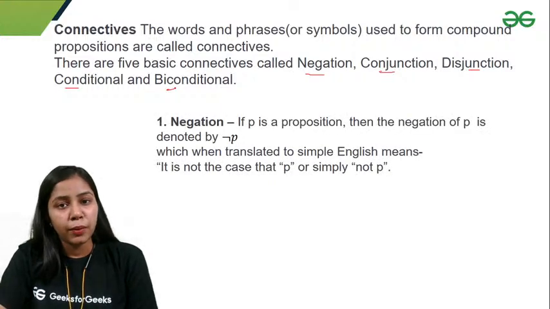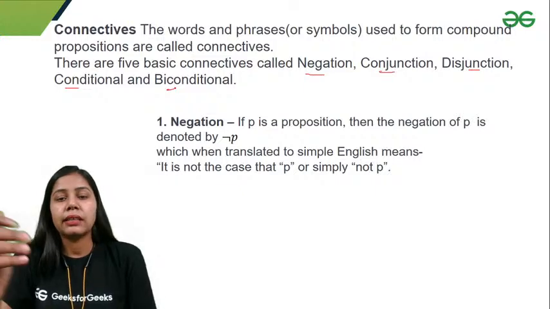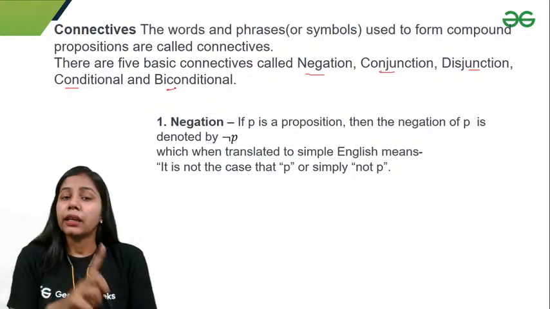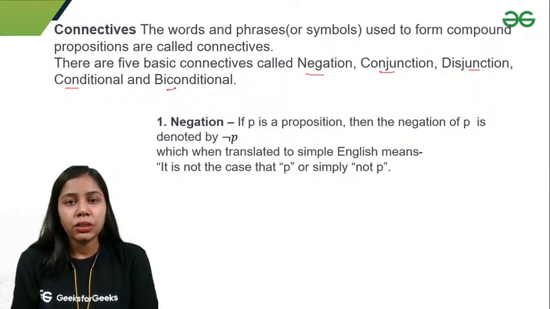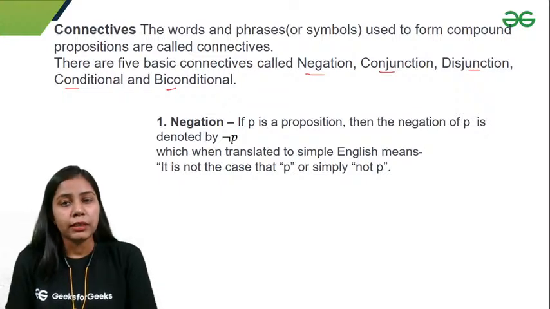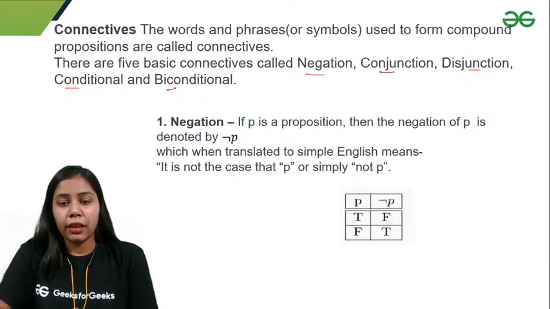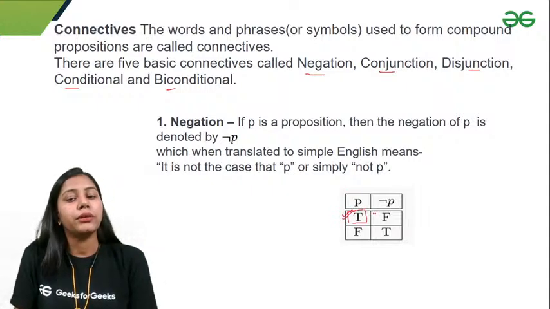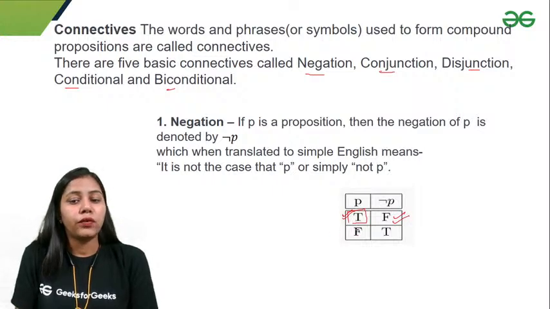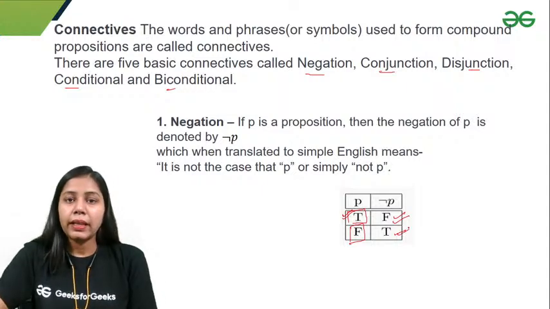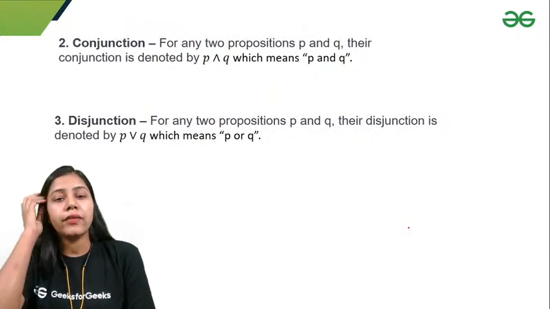If I have any proposition and I take a negation of the statement, like if I say that 2 is an even number, its negation means 2 is not an even number. The truth value of 2 is an even number is true, but the truth value of 2 is not an even number is false, right? So that is negation. If P is a proposition with truth value true, then the negation of P has truth value false, and if P is false, then the negation of P has truth value true, right?